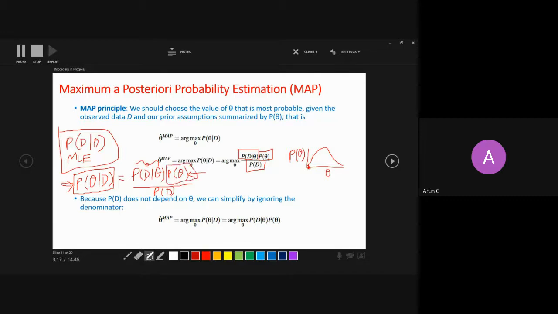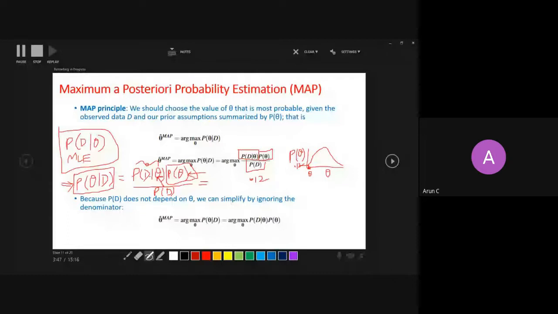Once I plug in the probability of theta, then I plug in the value of that theta, which is 0. So there are two things. The theta is 0 here, and the probability of 0 will be, let's say, 0.12. So in this expression, the probability of theta is 0.12. And what is the likelihood?